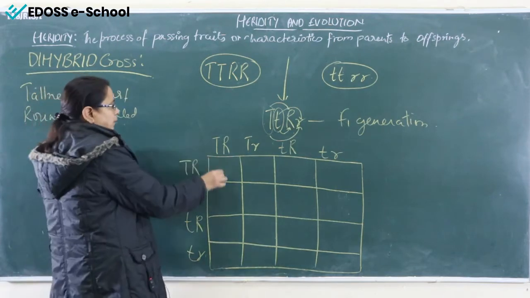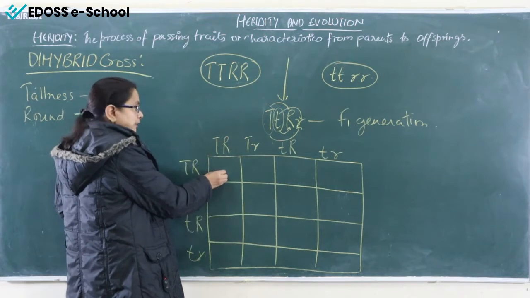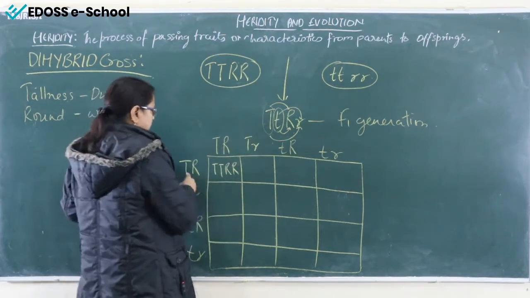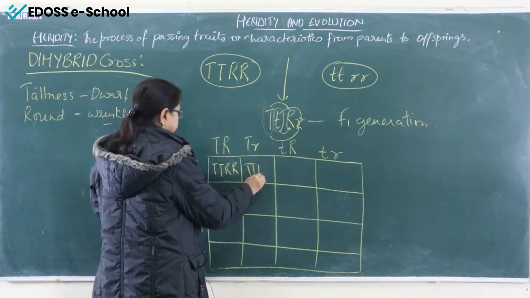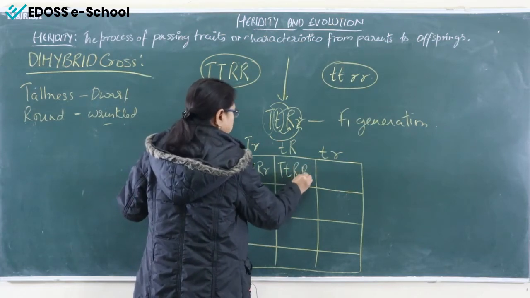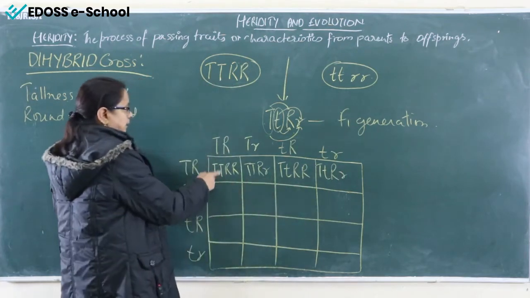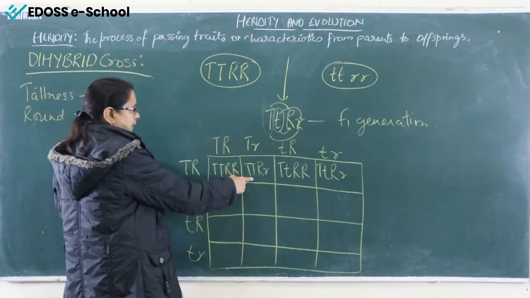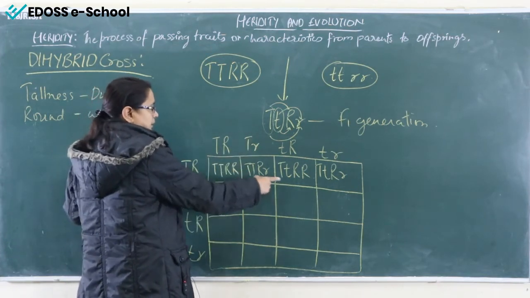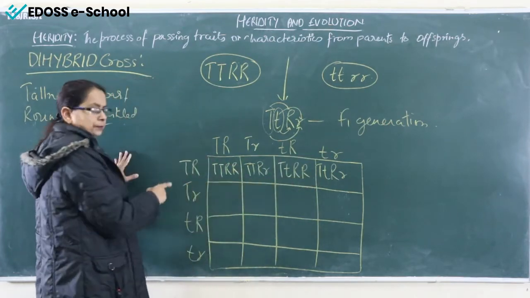Now we have to make a combination like this. So in this section, what will be the combination? T, T, R, R. Another one, T, T, R, R. Another T, T, R, R. Then T, T, R, R. Here, this and this. On the second square, this, and the third one, this and this one, and the fourth, this one and this one.